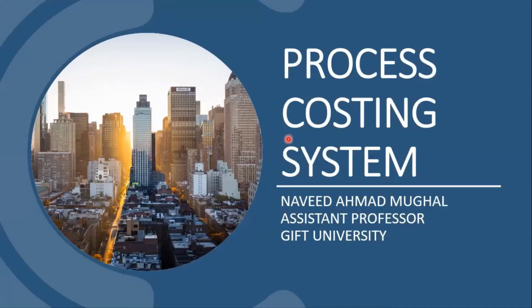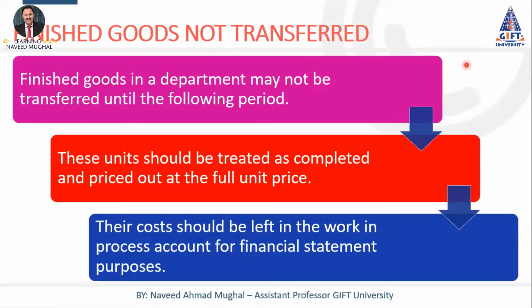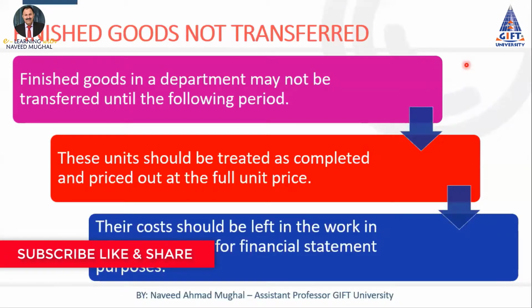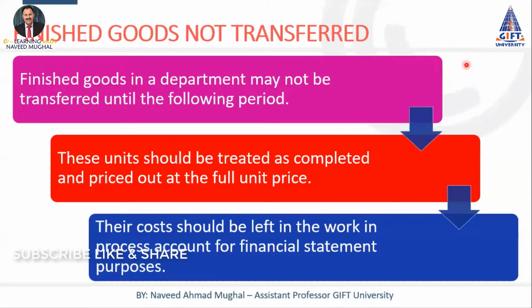Today we will have a discussion on some further aspects of the process costing system and the use of various concepts in the preparation of the cost of production report. When there are finished units which have been completed within a period in a particular department but are still in the process and have not been transferred to the next department, how do we treat them and how do we calculate the cost of those finished goods still in the process?